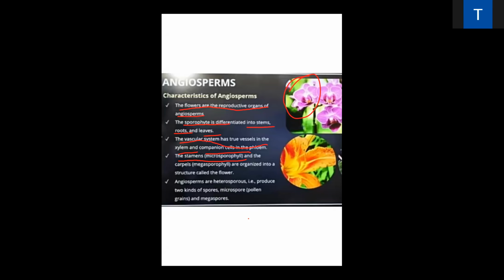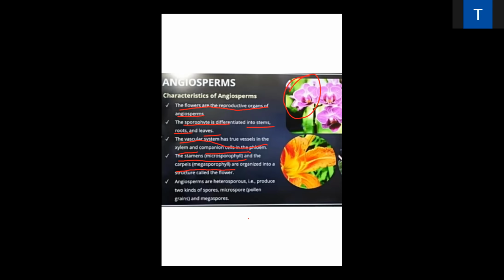If it is small, it means it is motile. अगर इसका size छोटा है, it means it is motile. Motile means it has the capability to move. Is it clear? The pollen grains are known as the male gametes and they are motile. And here is the megasporophyll, which is also known as the carpels of the female.